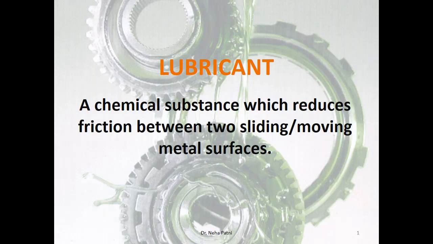Lubricant is any chemical substance which is introduced in the machine in order to reduce the friction between the two moving surfaces of the machine. Since friction creates a lot of wear and tear in the machine, does not provide uniform motion, and hinders the efficiency of the machine, we need to reduce friction, and that is why a lubricant is added to it.